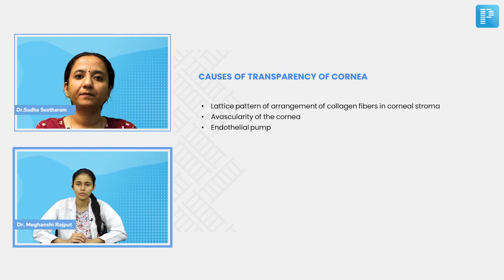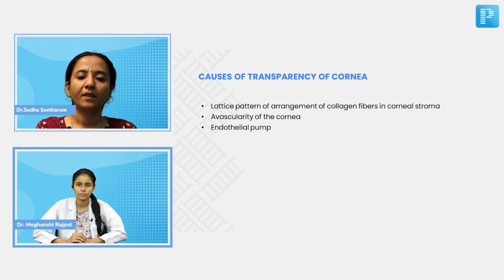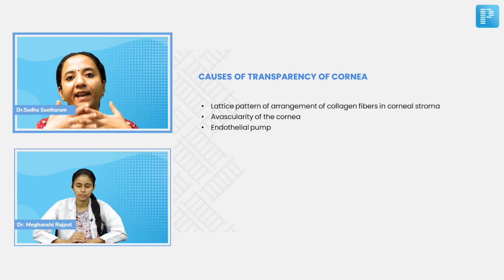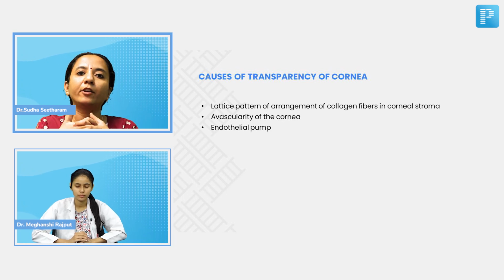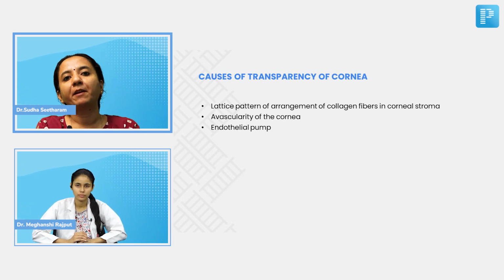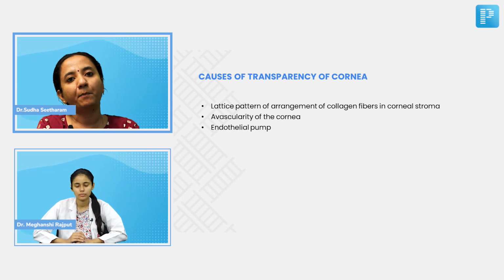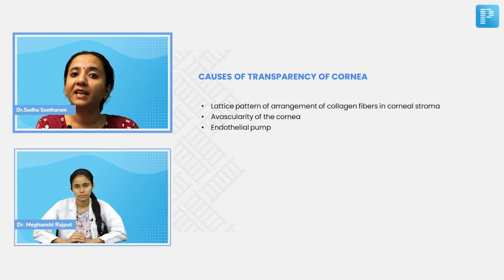Yes, ma'am. So the corneal transparency is maintained due to the regular networks of collagen fibers, and then the avascularity of the cornea, as well as there is an endothelial pump which maintains cornea to be transparent. Right. So as Meghanshi has said, we have the regular arrangement or the lattice pattern of arrangement of the collagen fibers in the corneal stroma. Added to this, the avascularity and the endothelial pump which maintains the cornea in a state of dehydration.